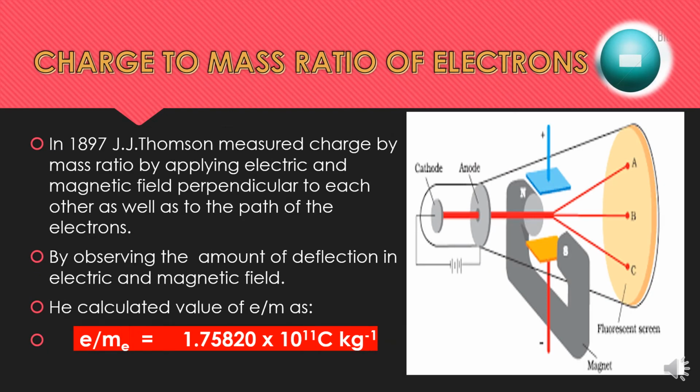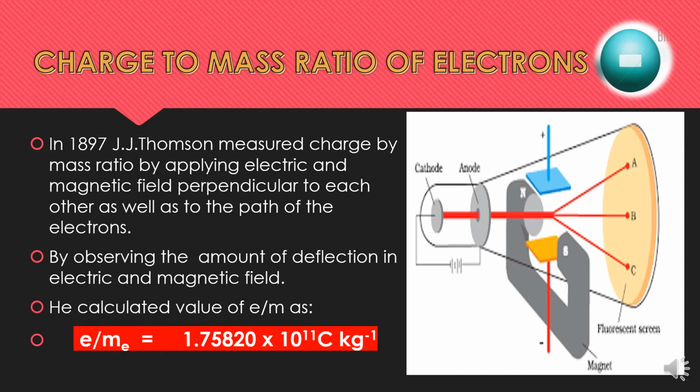Next, J.J. Thomson in 1897 measured the charge by mass ratio for electrons present in a cathode ray tube by applying electric and magnetic fields perpendicular to each other as well as to the path of the electrons, as you can see here in the diagrams. By observing the amount of deflection in the electric and magnetic fields, he was successful in calculating the charge by mass ratio for electrons, and this value was 1.7580 multiplied by 10 raised to the power 11 coulombs per kilogram.